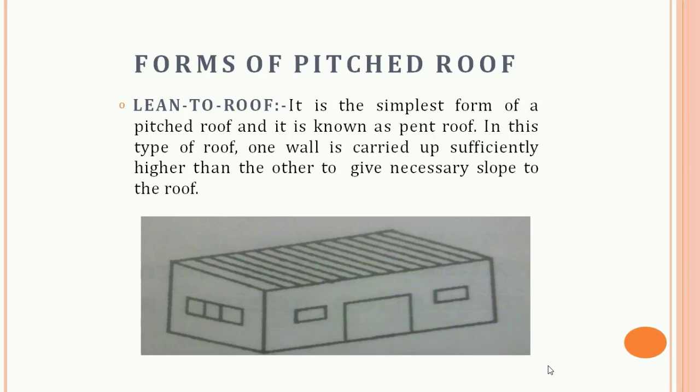As you can see in the picture, the common rafters are supported on a wall at one end and on the lower wall or on the post plate at the other end. The lean-to roof figure is also given in a further slide, so we will discuss it there. It is the simplest form of the pitch roof and is also known as the pent roof. In this type of roof, one wall is carried up sufficiently higher than the other to give the necessary slope to the roof.